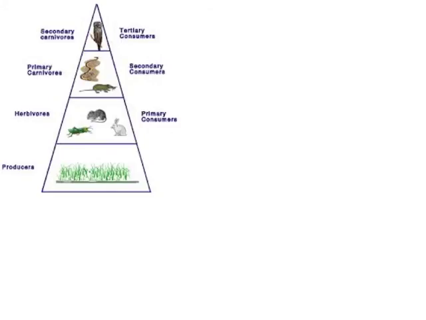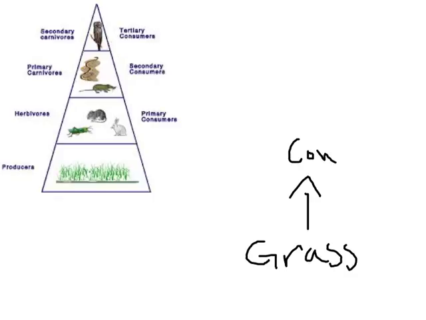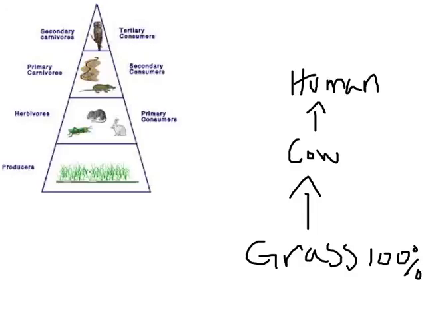All right, now let's look at ecological pyramids, and to do this we need to look at a food chain. So let's look at this one: grass. The next level up is cow, and then maybe human. So there's a food chain, right? Grass, cow, human. What you have to understand is that the producers produce 100% of the energy. They have all of the energy, so they produce 100%.